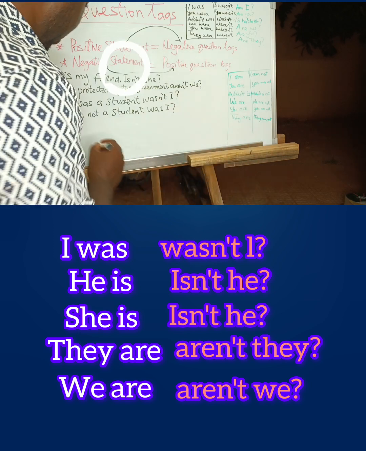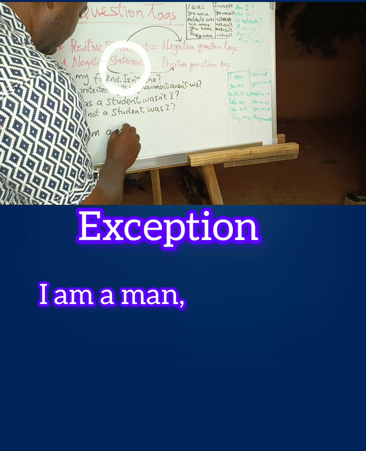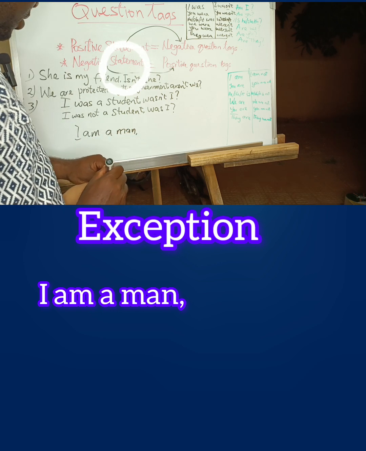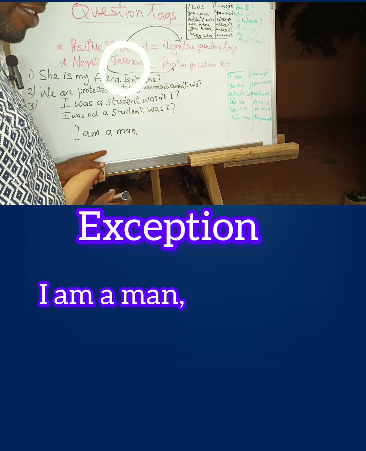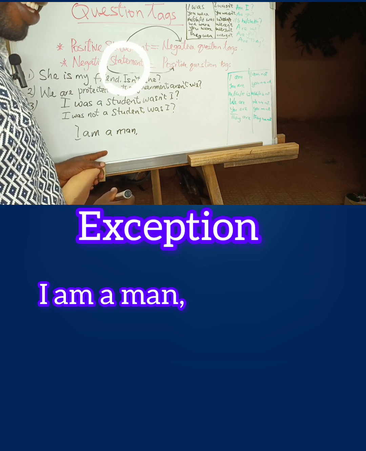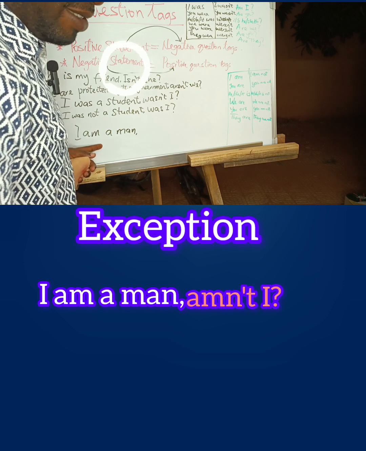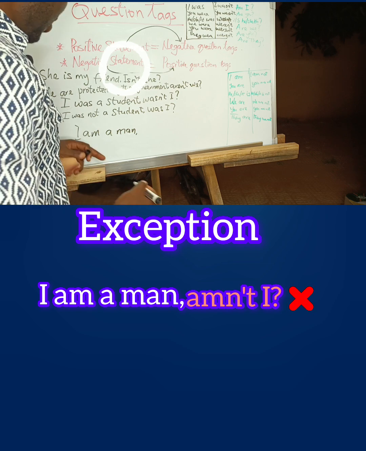The exception is with I, like I am a man. What should be the question tag here? It seems difficult, right? But there's an exception here. You can't say amn't I. No, it's not done, it's not correct.